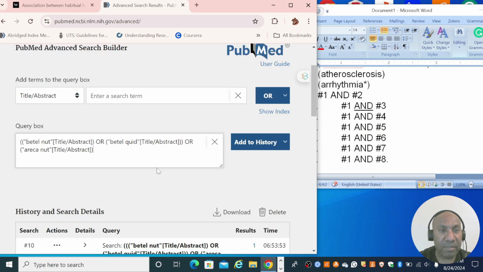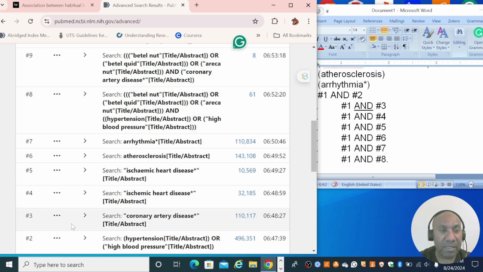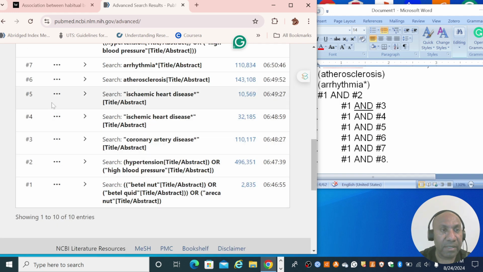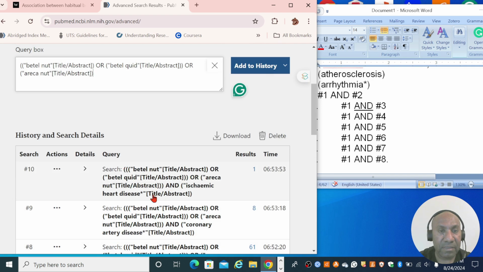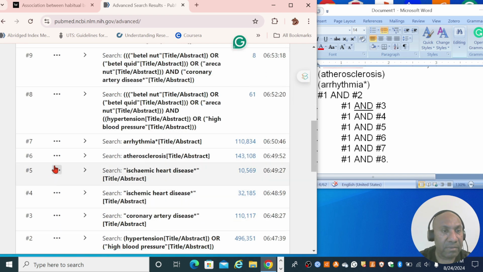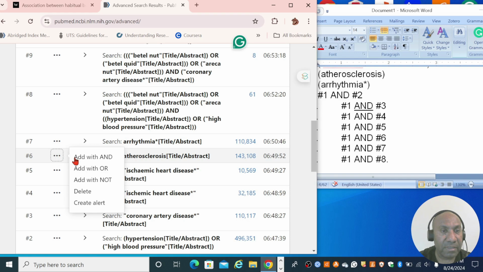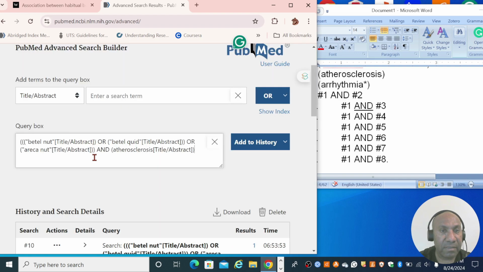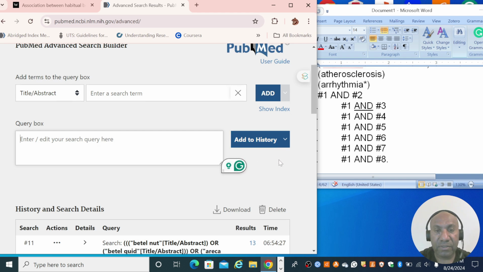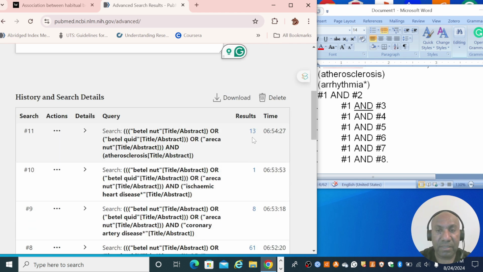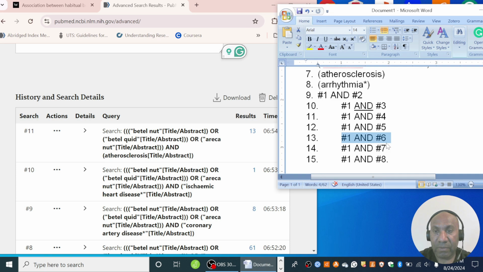So step 1, it's always with step 1 and the next step. So step 1 and step 6. Step 6, and I add to query, add to history, and I have 13 hits. We've completed that, and now we are about to finish at step 1 and step 7.